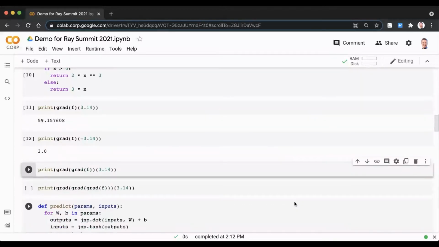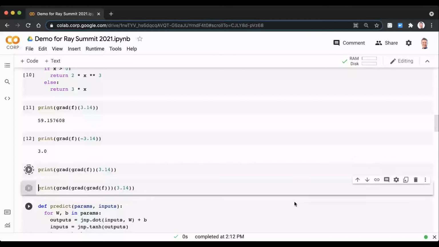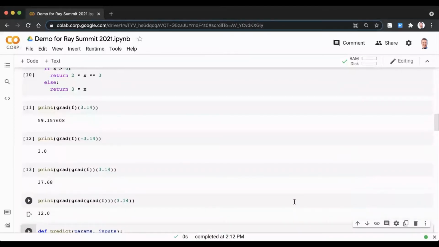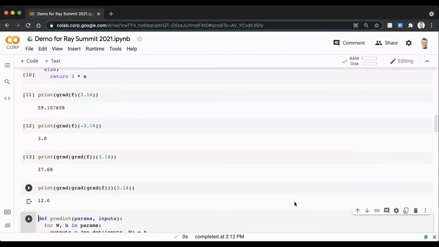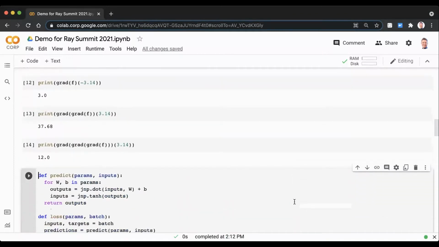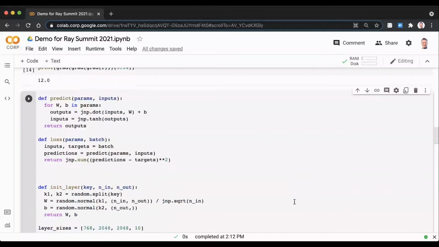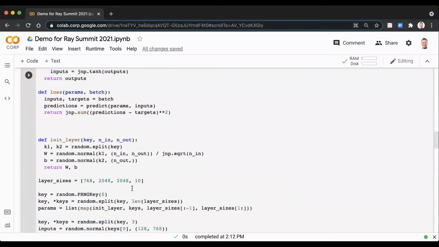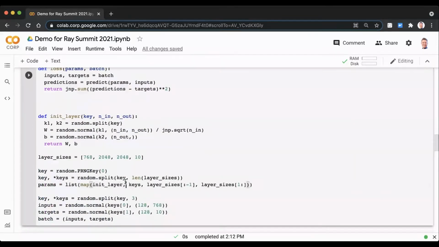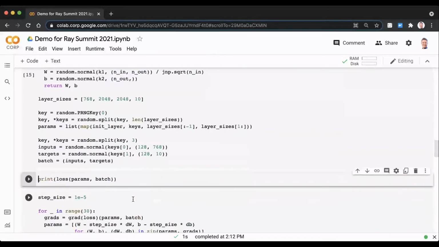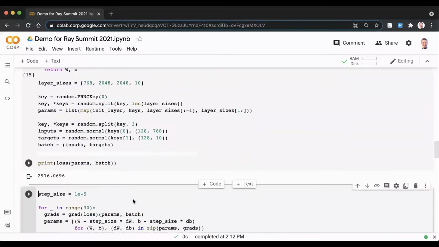One nice thing about this function-oriented view of automatic differentiation is that it's easy to do higher order differentiation. In this case, we can just apply grad to its own output, apply it many times, and then we're doing higher order differentiation. Obviously that's a very simple toy example, but we can also go to that simple neural network code that we wrote on the first slide. Here it is. And here's just some simple code to initialize it with totally random parameters and random input data. So this is all just a toy model.